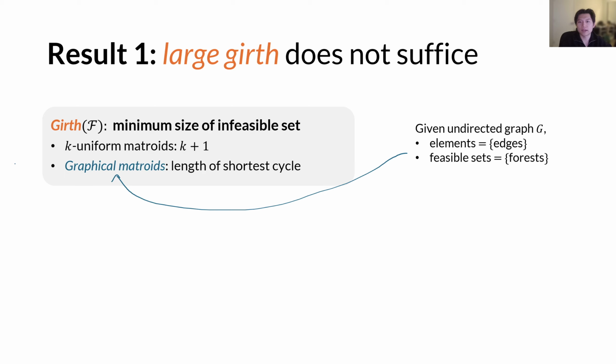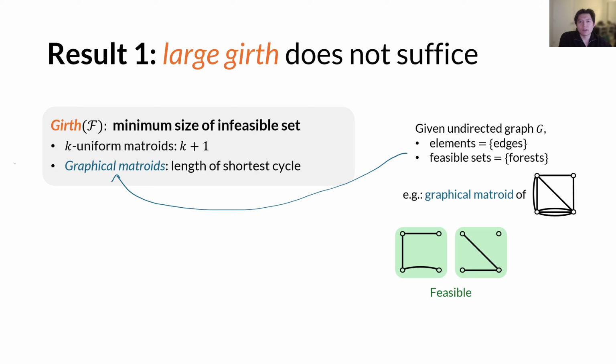Given any undirected graph G, simply let the elements be the edges and the feasible sets will then be the forests. For instance, in this graphical matroid, we have these green sets, for example, as feasible sets because they contain no cycles. Meanwhile, this red set is infeasible because it contains multiple cycles.